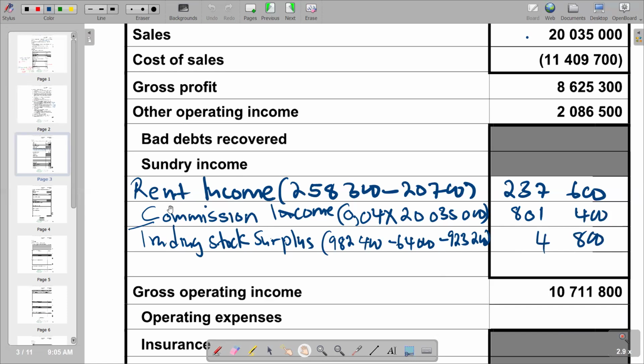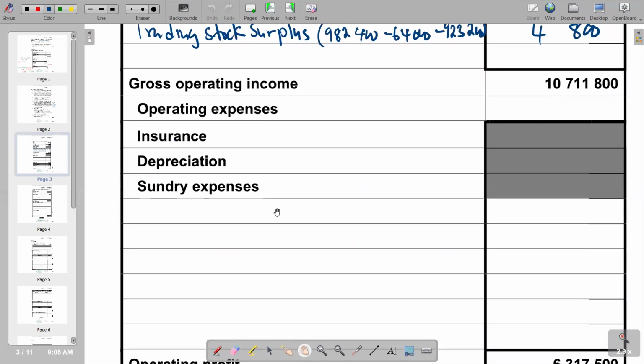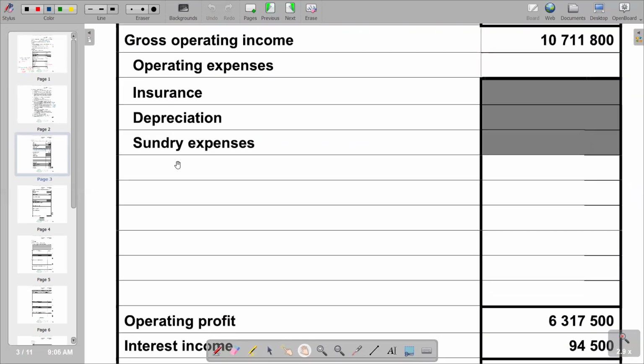It means we've exhausted all the income that we have in the question. You can as well try to go through the extra information that you're given to check if you have exhausted everything. So we go to the section of expenses, operating expenses according to information given. You'll see that we are going to start here. So we go to our list of balances to check what we have that we can include as expenses.